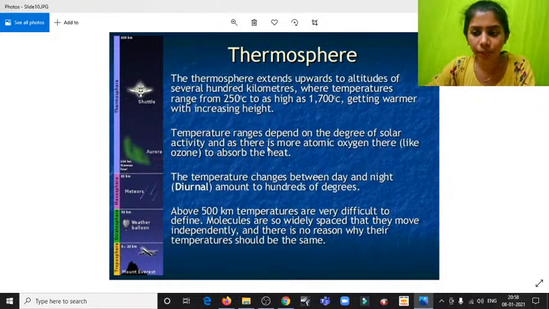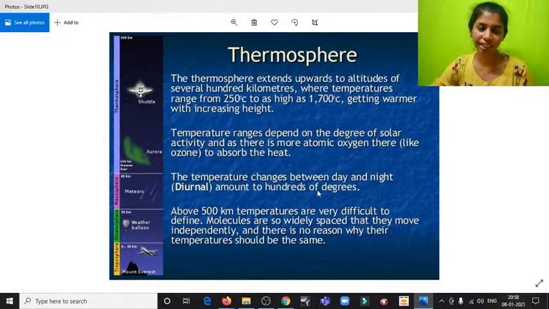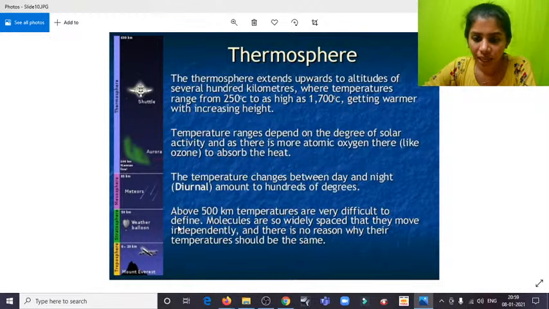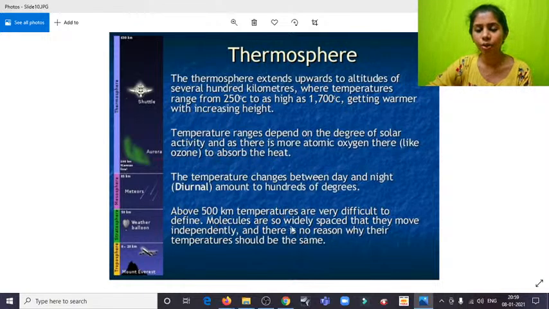and temperature ranges depend on the degree of solar activity, as there is more atomic oxygen there to absorb heat. And the temperature change between day and night amounts to hundreds of degrees. That is, even from the difference of day and night temperature, we can find hundreds of degrees of difference. Above 500 kilometers, temperatures are very difficult to define. The molecules are so widely spaced that they move independently. There is no reason why their temperature should be the same.